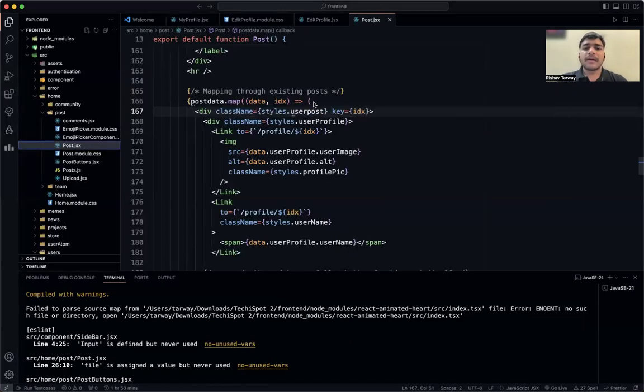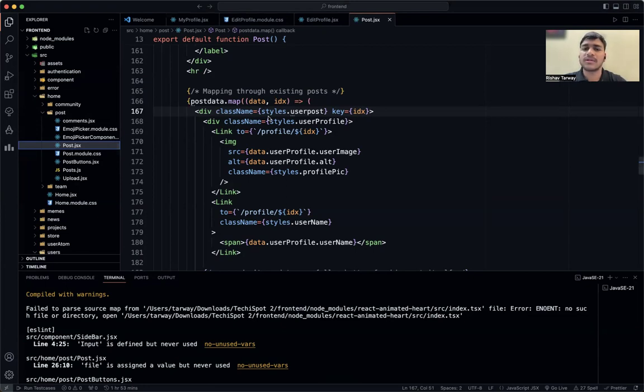So we have simply accessed this data from the post.jsx in the post folder, and we have given the postData.map. So mapping is working on the functionality of index we have implemented, and div className styles.userPost.